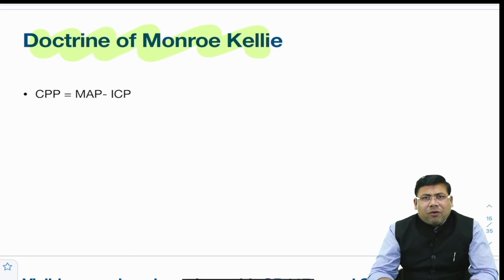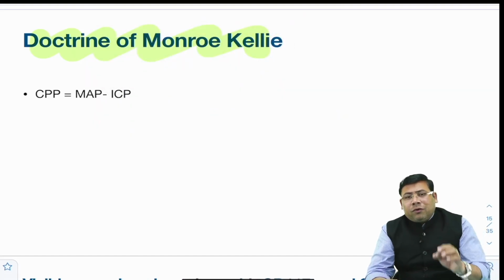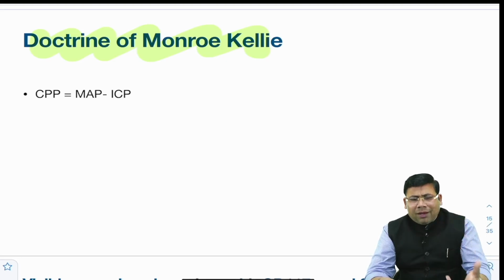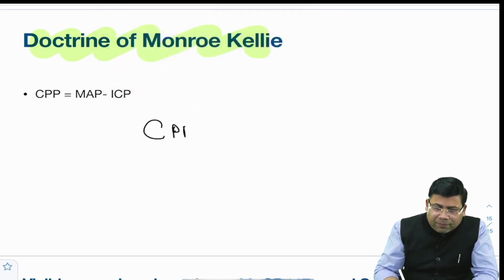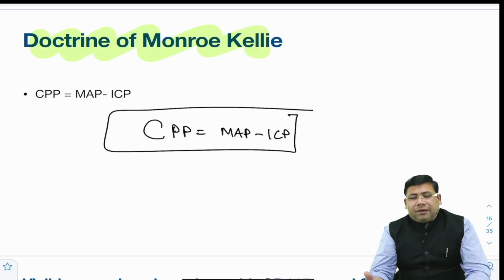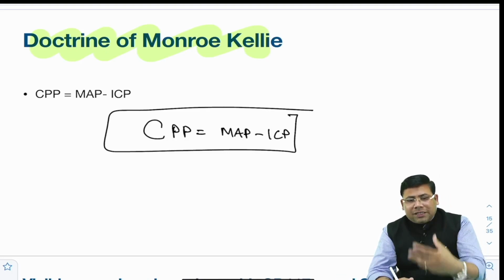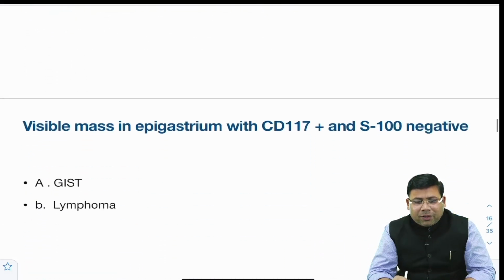There was a direct question from the Monro-Kellie doctrine. I've been teaching it for a very long time now, and I'm very happy that this year I got a question. You know, the Monro-Kellie doctrine says skull is a closed vault. Any addition to it is managed by egress of CSF and venous blood, and it is given as a beautiful equation that CPP is equal to MAP minus ICP. So there could be a question where the MAP is given, CPP is given, and ICP is asked, or ICP is given and they ask for CPP. So this was a very straightforward, simple question.